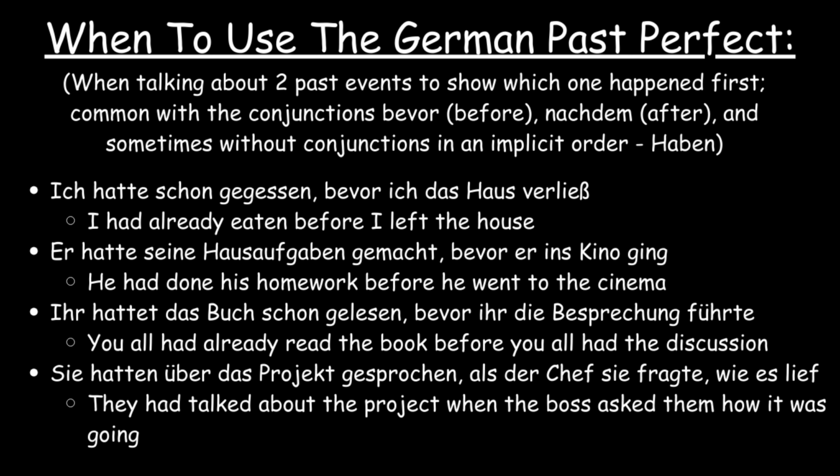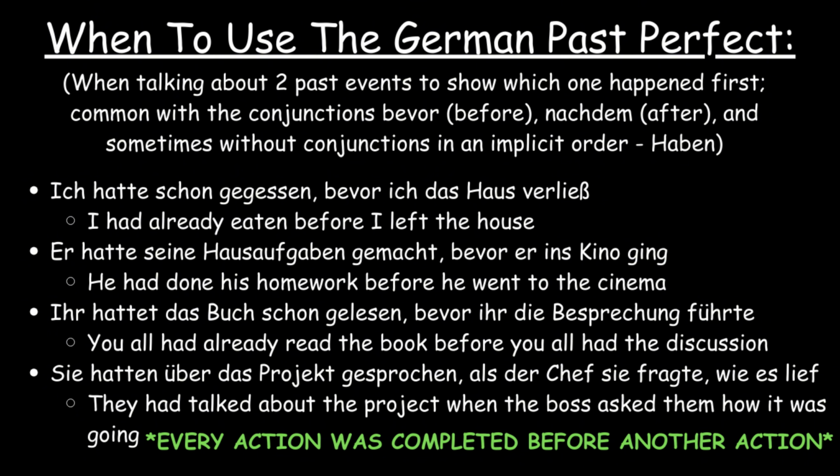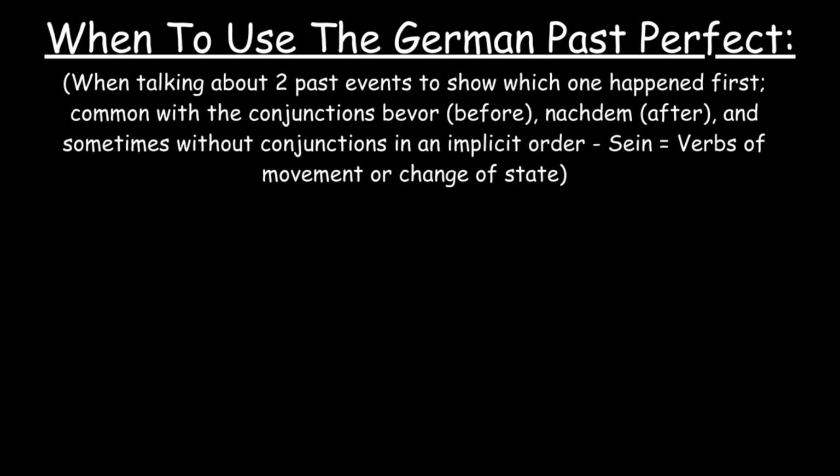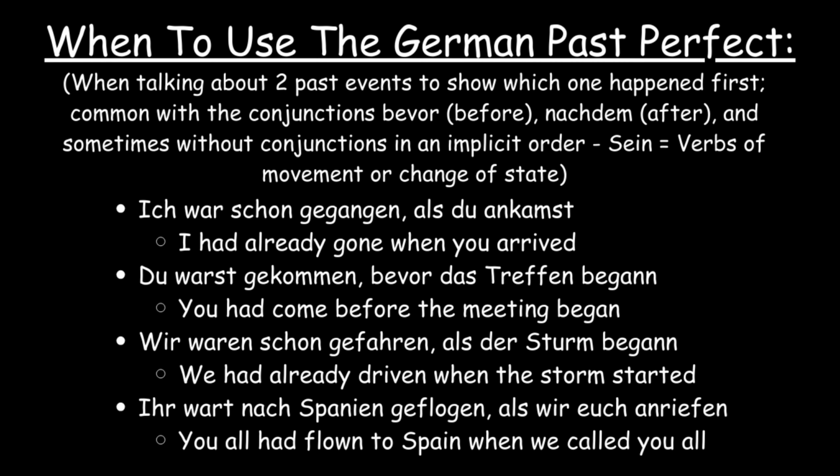In all of these sentences, every action was completed before another action, which makes the past perfect. Still, let's not forget that the verb sein can also be used as an auxiliary verb, but it must be used with verbs of movement or change of state. Ich war schon gegangen, als du ankamst. Du warst gekommen, bevor das Treffen begann. Wir waren schon gefahren, als der Sturm begann. Ihr wart nach Spanien geflogen, als wir euch anriefen. This is how sein is used in the past perfect, where an action is completed before another one.